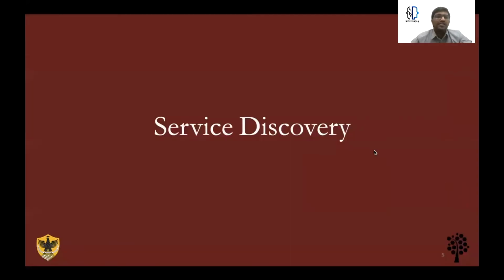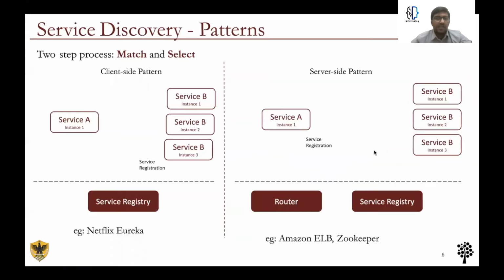Let us look at service discovery in detail. Service discovery in principle consists of two main steps. One is a match and the second is a select. Match identifies a set of instances that are available, and select picks one of the instances for communication. Two main architectural patterns exist for service discovery: a client-side pattern and a server-side pattern.